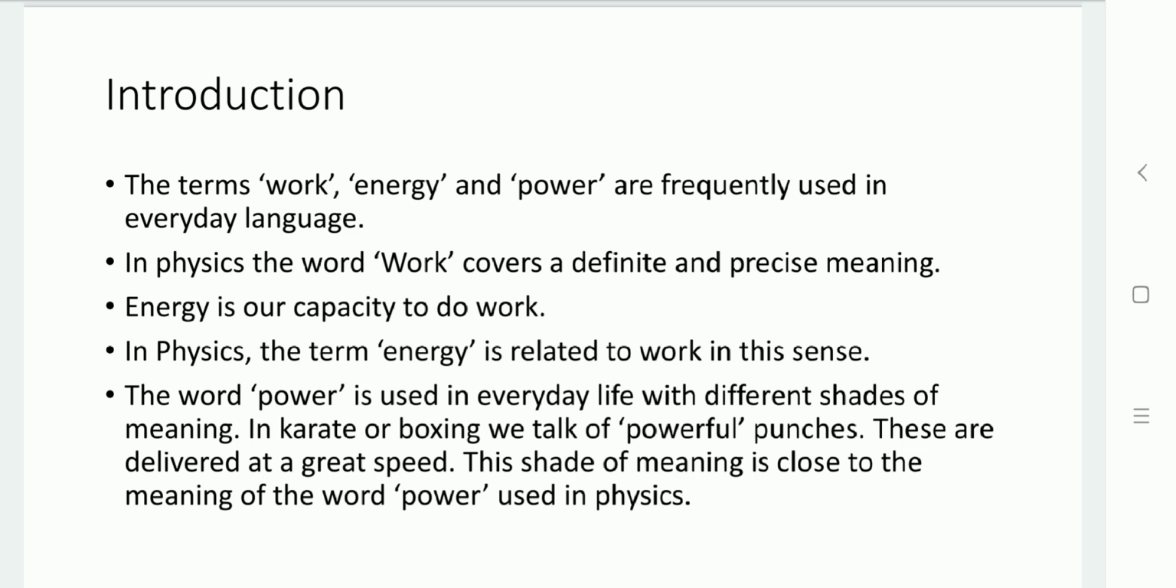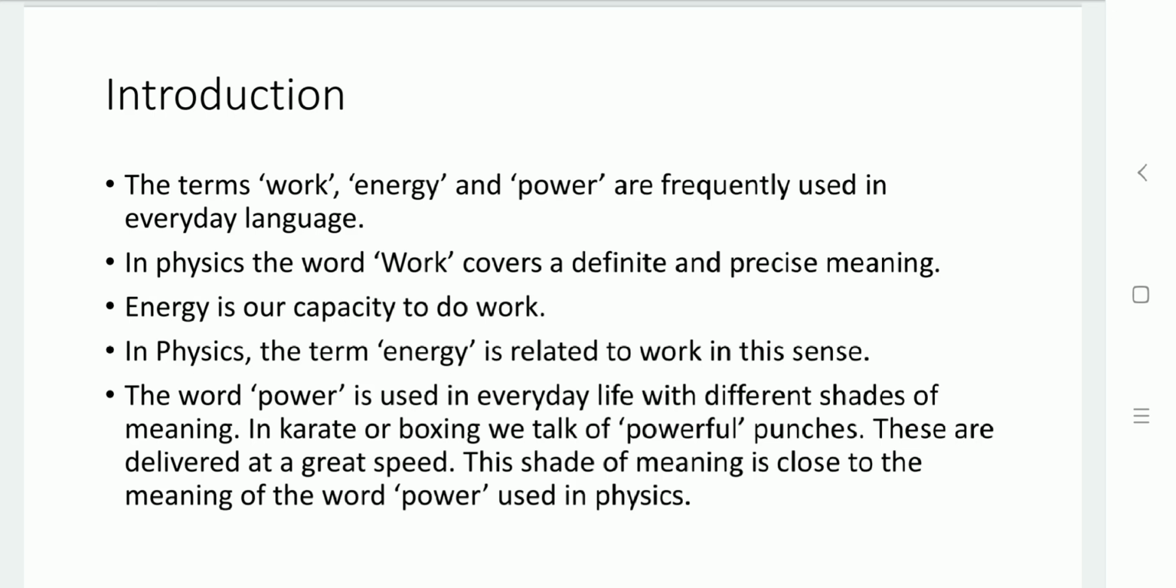Basically, energy is what we generally say is the capacity to do work. That same fundamental is also available in physics. This energy is related to work done or to perform any task.